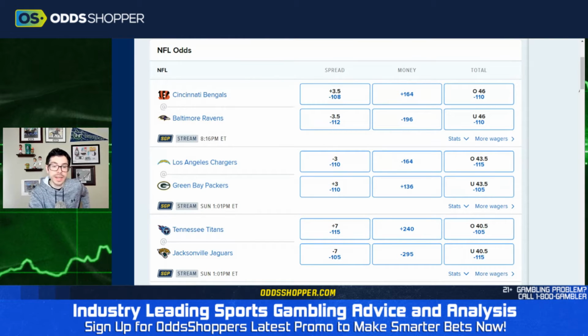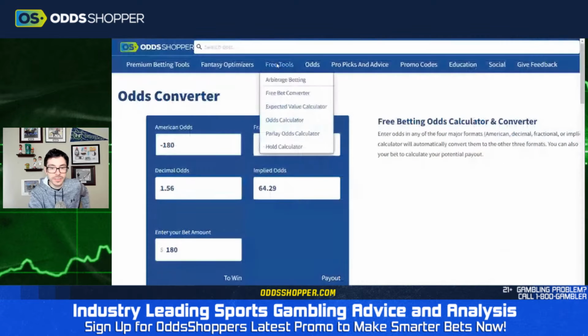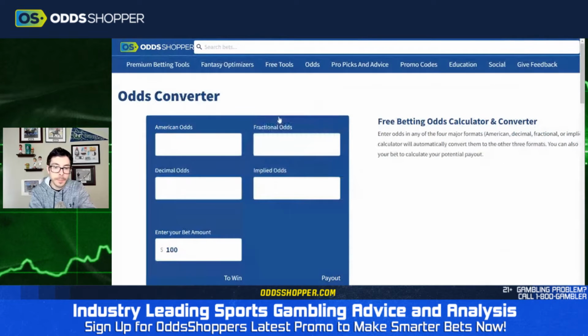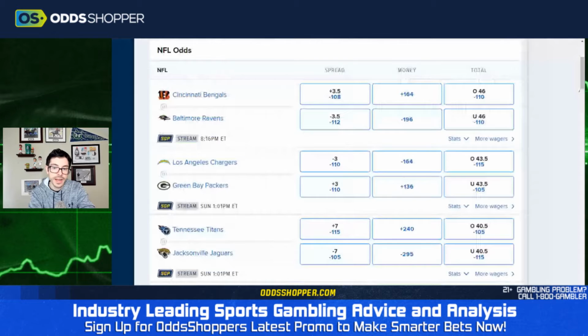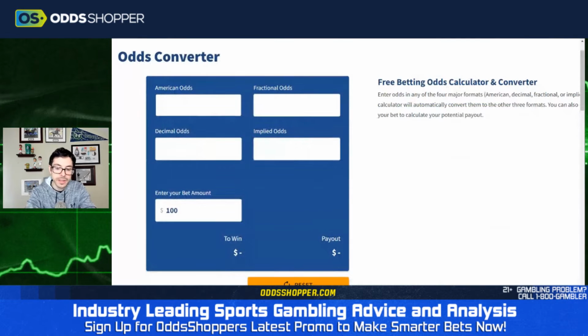Let me show you why. I'm going to go to Odd Chopper. I'm just going to go to one of our free tools here, the odds calculator. I'll click right in, and it brings it right up. So you have all these different options. It's all the same thing. It's just how you want to see the data represented. We're with American odds right here, so you just type in minus 196. And what does that show you?